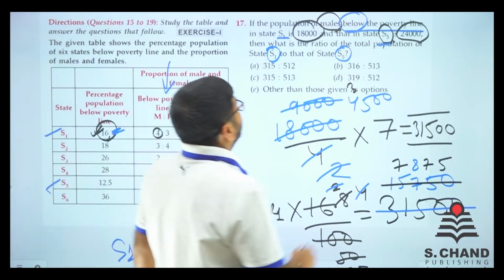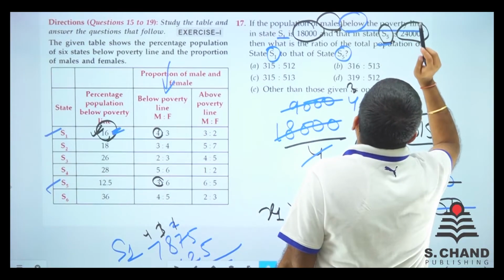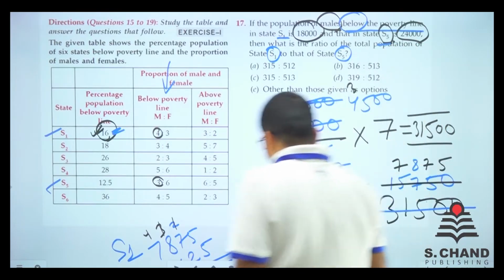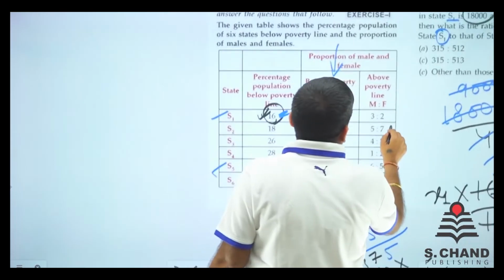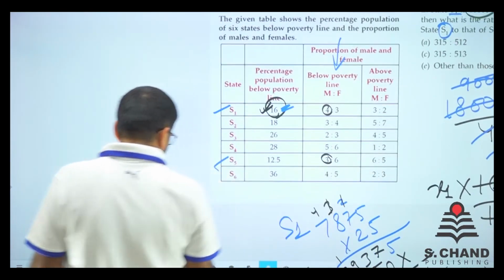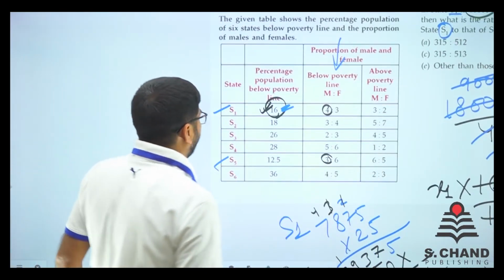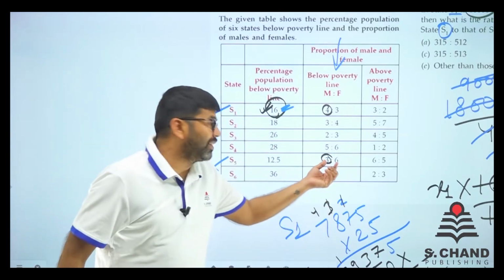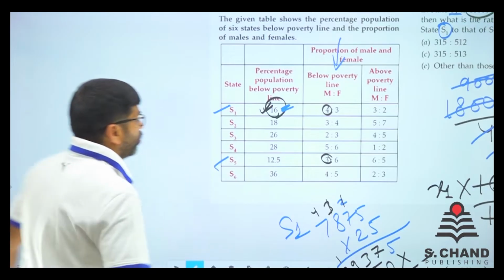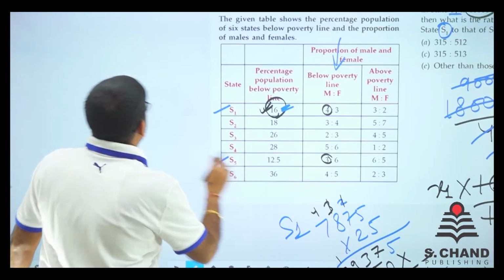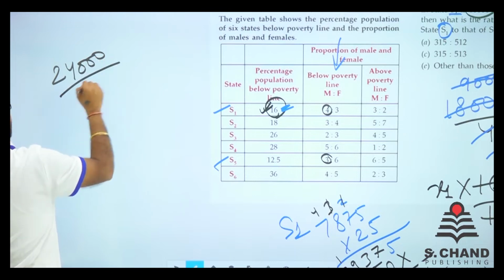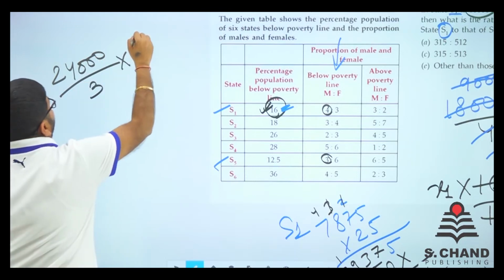So S5, the state's population is 24,000 and that is the population of males below the poverty line. So male below poverty line for S5, that is male, 3. So total portion is 3 and 6, 9. So what we'll do is 24,000 divided by 3 and multiplied by 9.